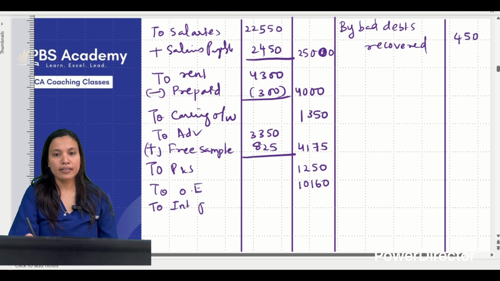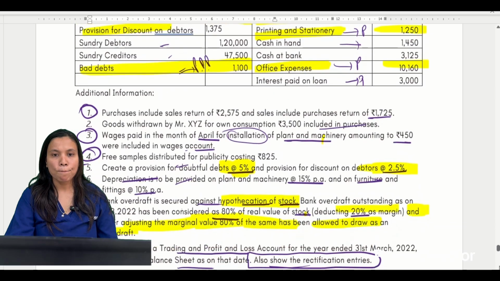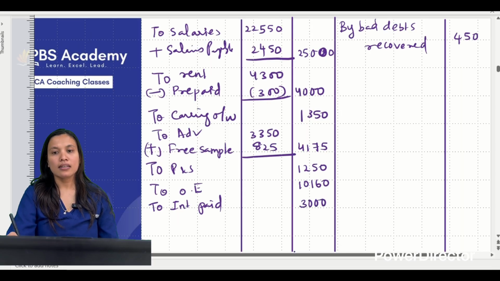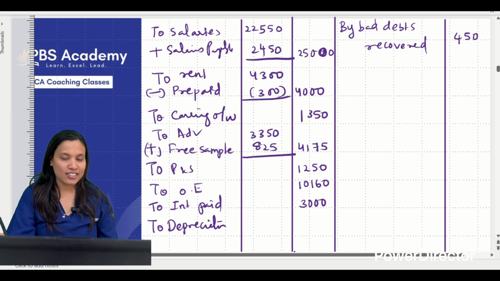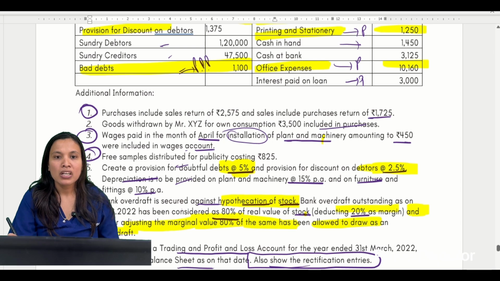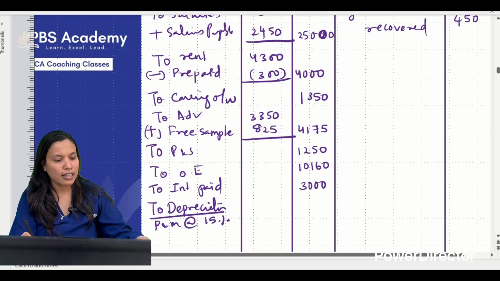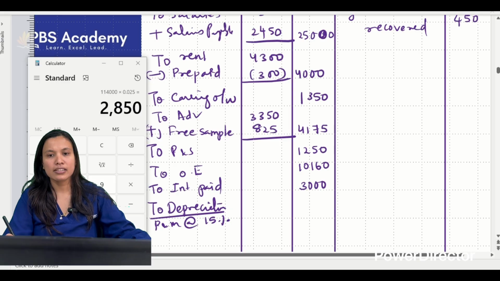To interest paid. Any adjustment with regards to interest if you can remember or recall? So interest paid is 3,000, है ना? So 3,000. But if I see the adjustments below, I find depreciation. So depreciation to करना है. So depreciation, I think not major adjustments, but very small adjustments. So let's do it here only. Plant and machinery पे 15%. So what is the value of asset? देख लो. So find out the value of asset what we have.